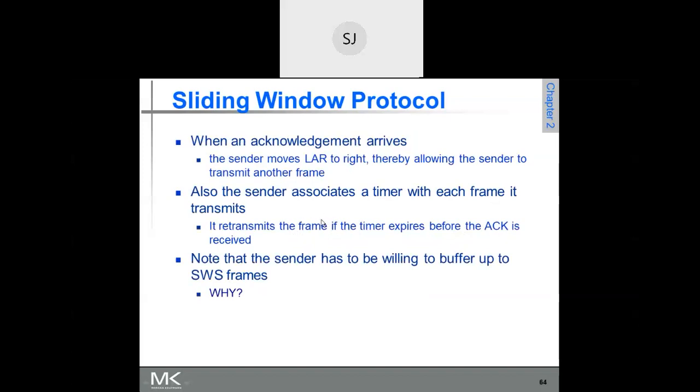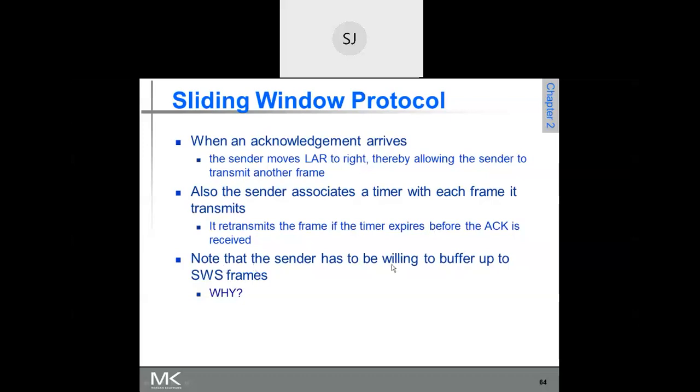Frame number 13, as I said, is not received by the receiver. So it is not going to send any acknowledgement. The sender times out, so it retransmits the same frame once again. Frame number 13 is transmitted once again. Once it is received, all frames have been received in sequence, so the receiver acknowledges for frame number 17.